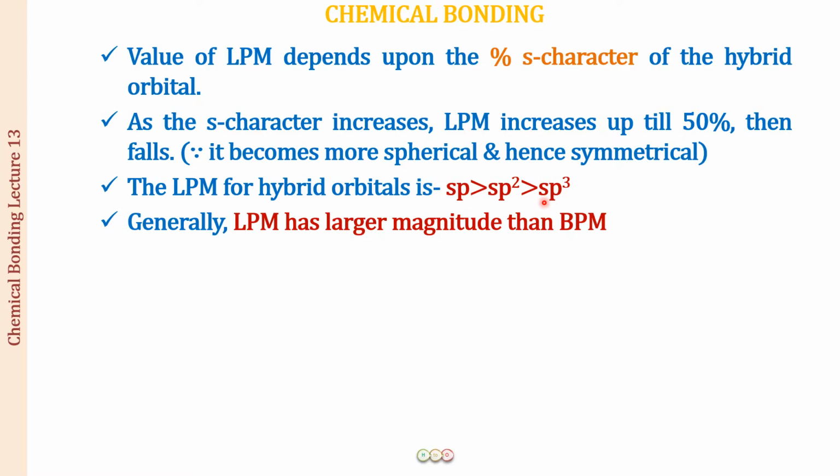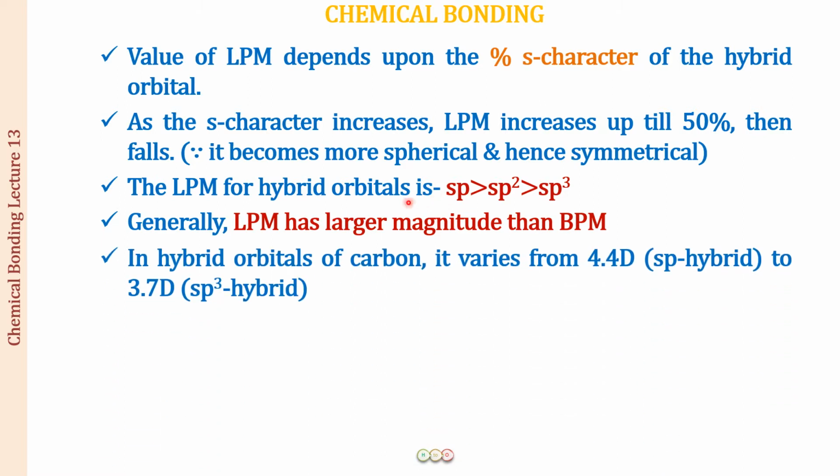So as we discussed, the lone pair moment is more where the s character is more, so the maximum lone pair moment is for the sp hybridized orbitals. What these orbitals mean, you will understand later in the course. Do not worry about it, but it is placed here so that when you are revising your lectures, you can understand these things very well.